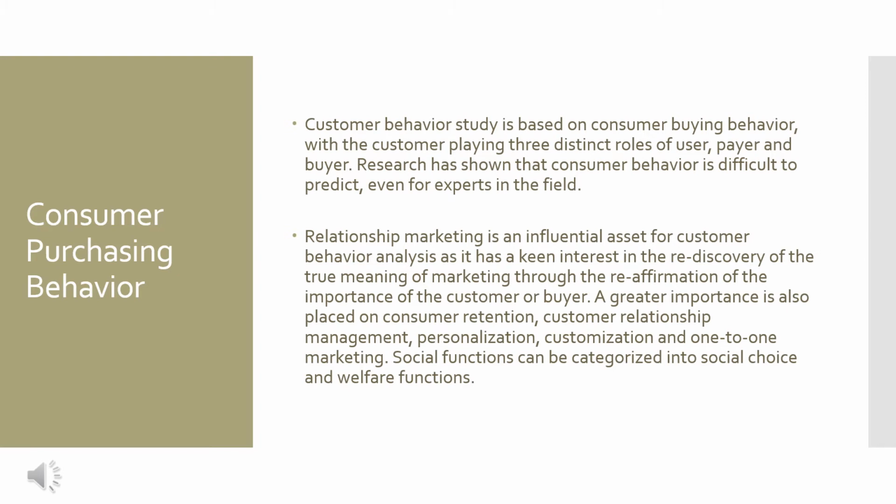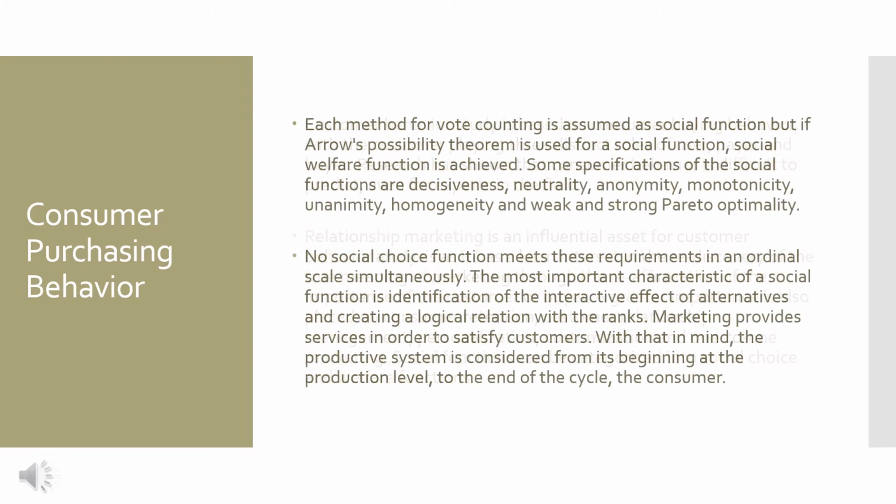Social functions can be categorized into social choice and welfare functions. Each method for vote counting is assumed as social function, but if Arrow's possibility theorem is used for a social function, social welfare function is achieved. Some specifications of the social functions are decisiveness, neutrality, anonymity, monotonicity, unanimity, homogeneity, and weak and strong Pareto optimality. No social choice function meets these requirements in an ordinal scale simultaneously.